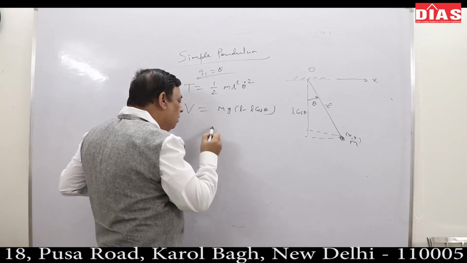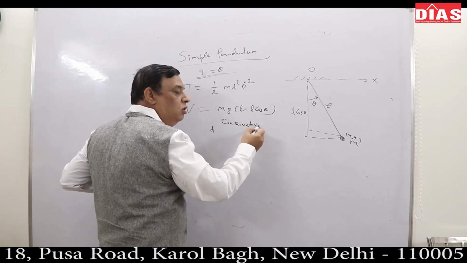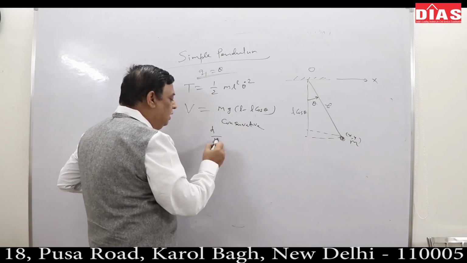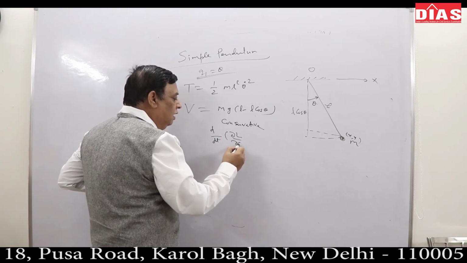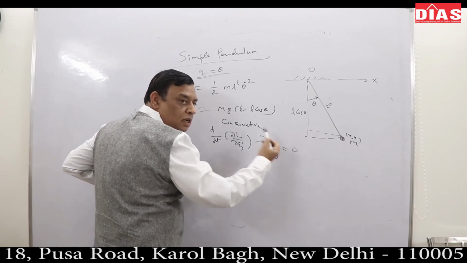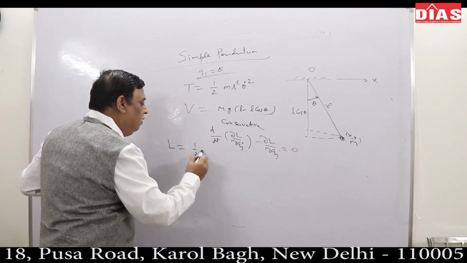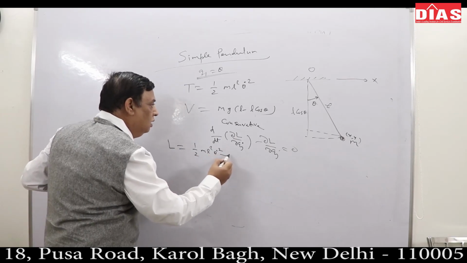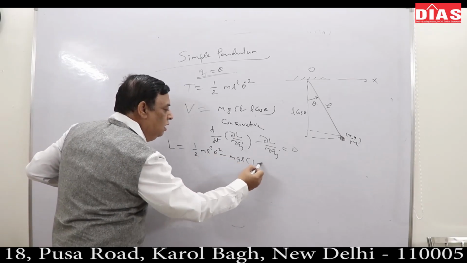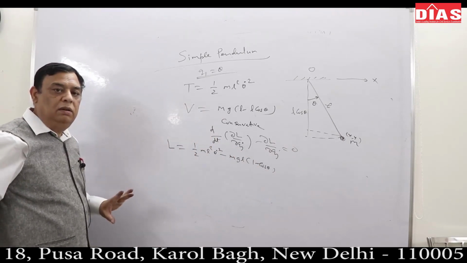So what would it have been like? This is a conservative system, holonomic constraint. d/dt(∂L/∂q̇_j) − ∂L/∂q_j = 0, correct? So what is the Lagrangian here? L = T − V = ½ m l² θ̇² − mgl(1 − cos θ), correct? That is my Lagrangian written in terms of θ.